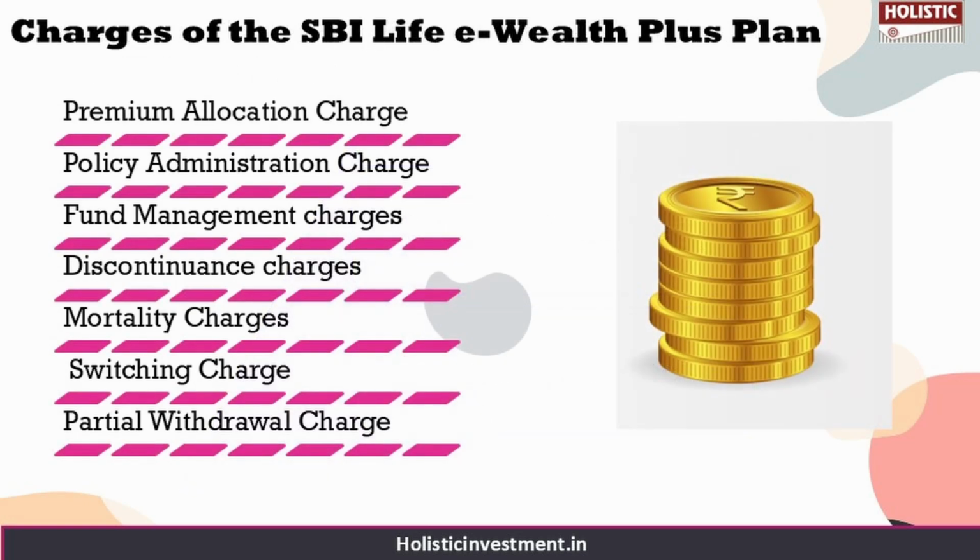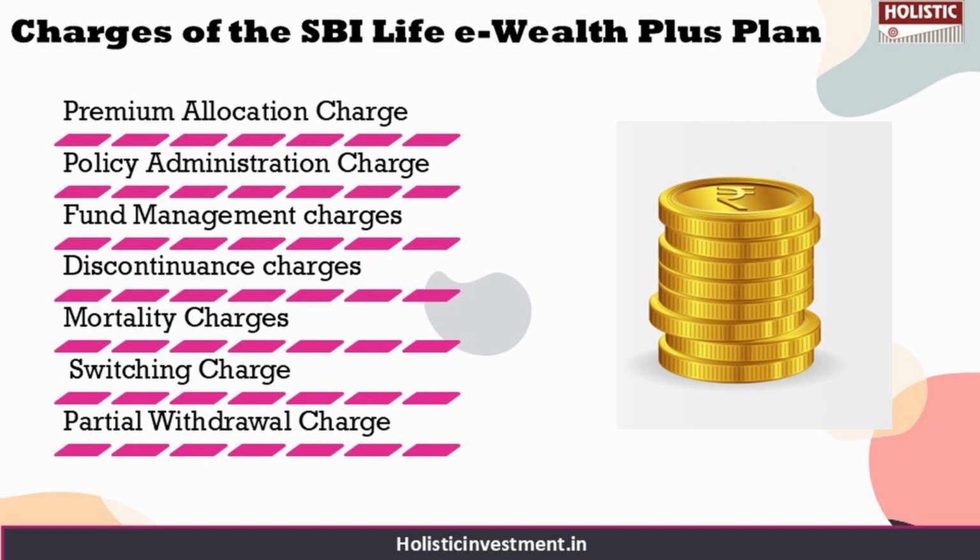Now let's take a look at the charges under this policy. There is no premium allocation charge, and your policy administration charge will be 100 rupees per month, which will be deducted throughout the term of your policy. The fund management charges differ based on the fund you have chosen, and range from 0.25% to 1.35% according to the risk profile of that fund.